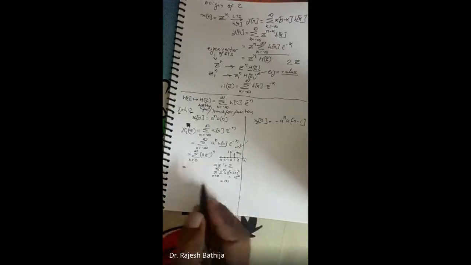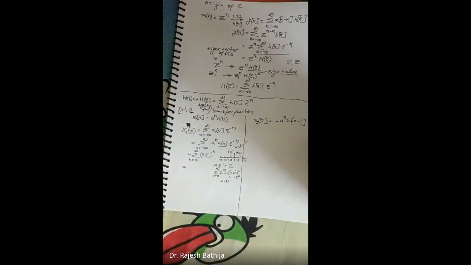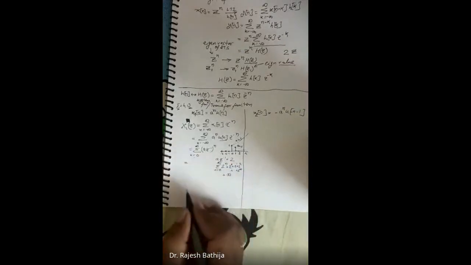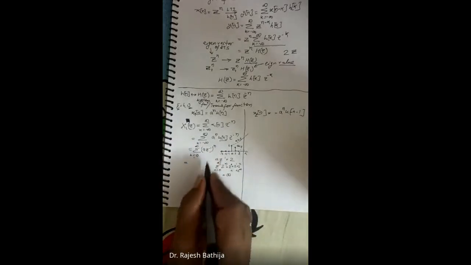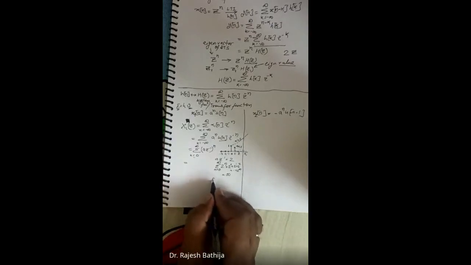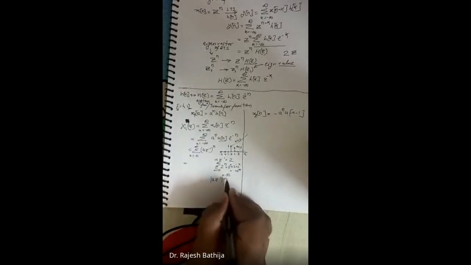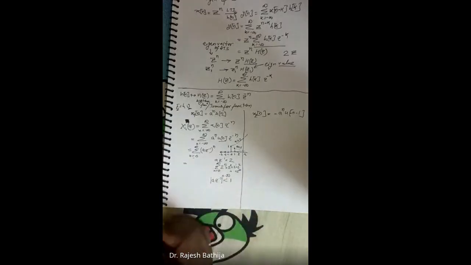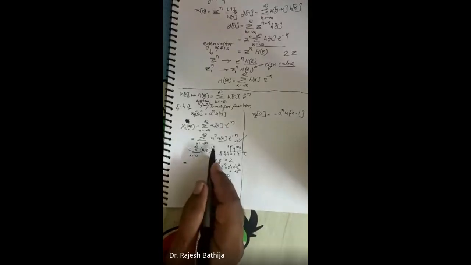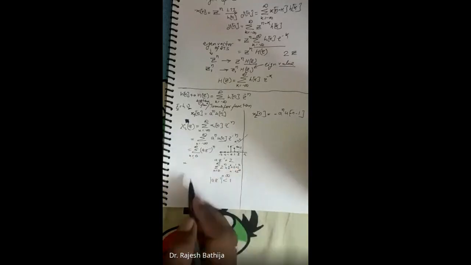There are some regions, that is, there are some values of Z which will decide whether this summation exists or not, right? That is, there is a region of Z on which this summation will converge. So where will it converge? It will converge whenever the mod value of AZ inverse is less than 1. If it is greater than 1, for example 1.1, and 1.1 raised to power n is there, we still will get an infinite value.